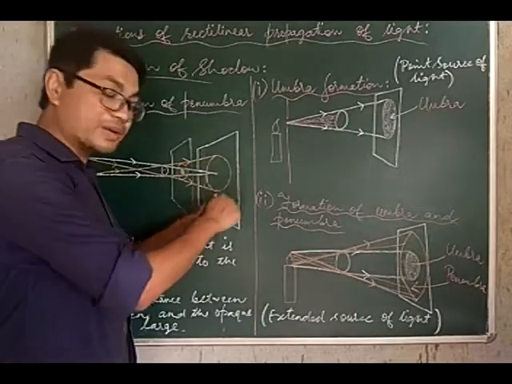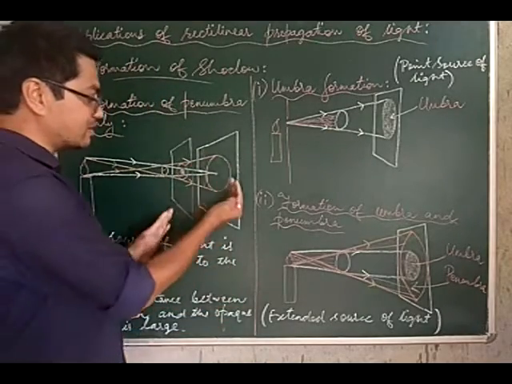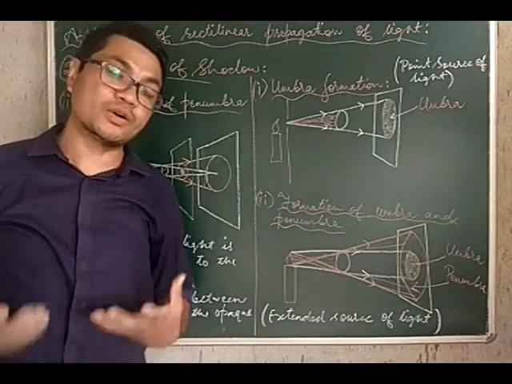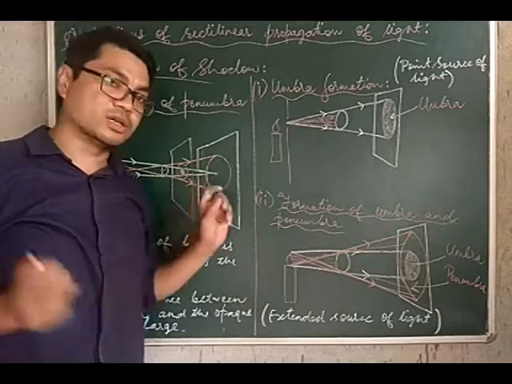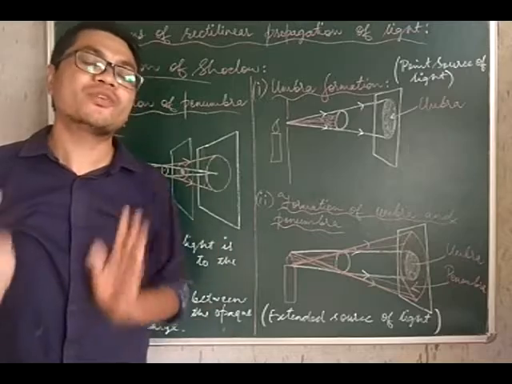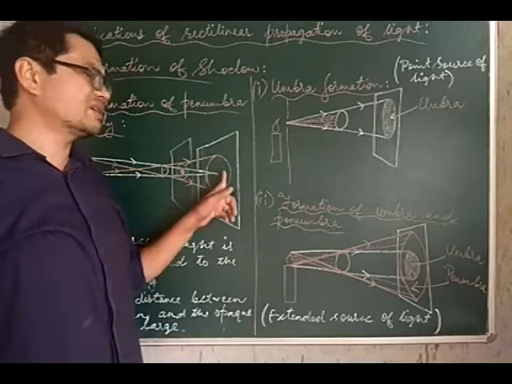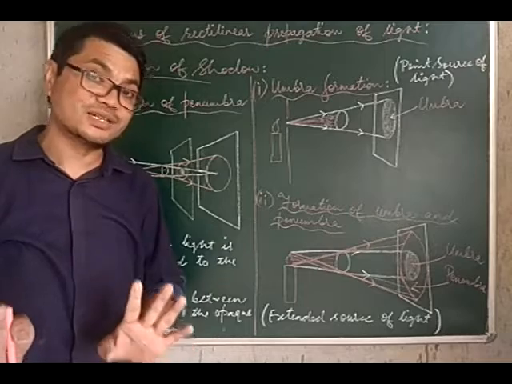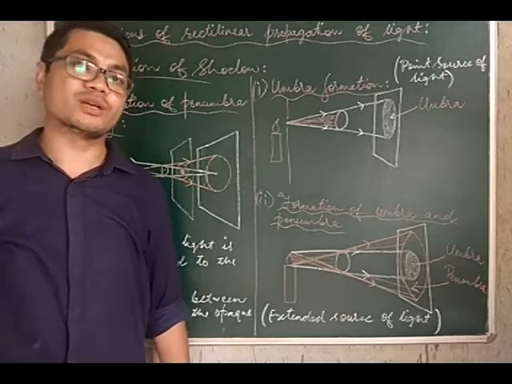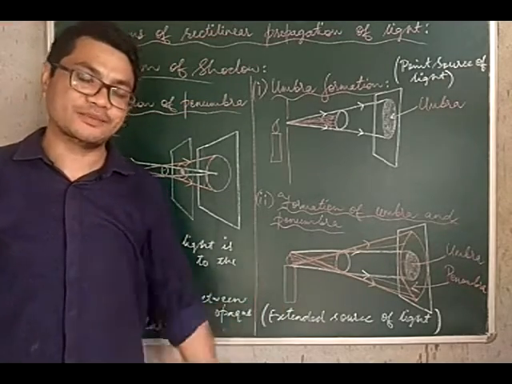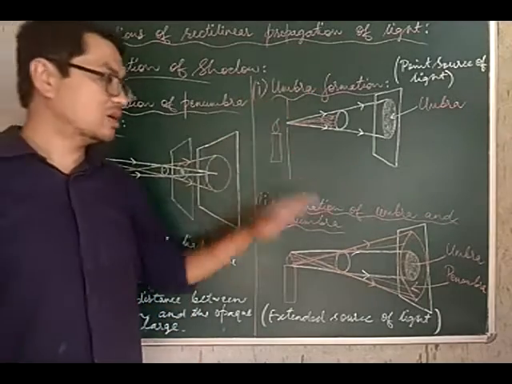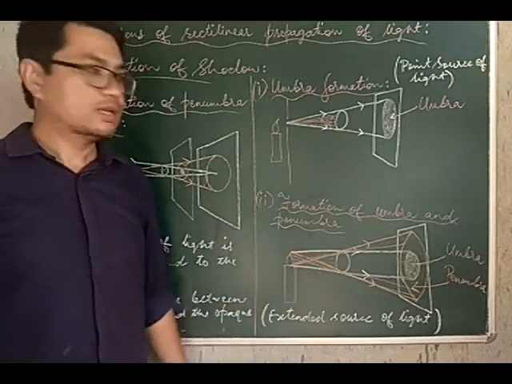Now of course penumbra is formed, but since the distance between the ground and the bird is also large, the penumbra region of the shadow of the bird is very big. Now, the bigger the penumbra region, the fainter it becomes. So since the penumbra region is very big and very faint, we do not see the shadow of the bird cast on the ground when we see a bird flying in the sky. Okay, so this is about formation of shadows, formation of umbra and penumbra.